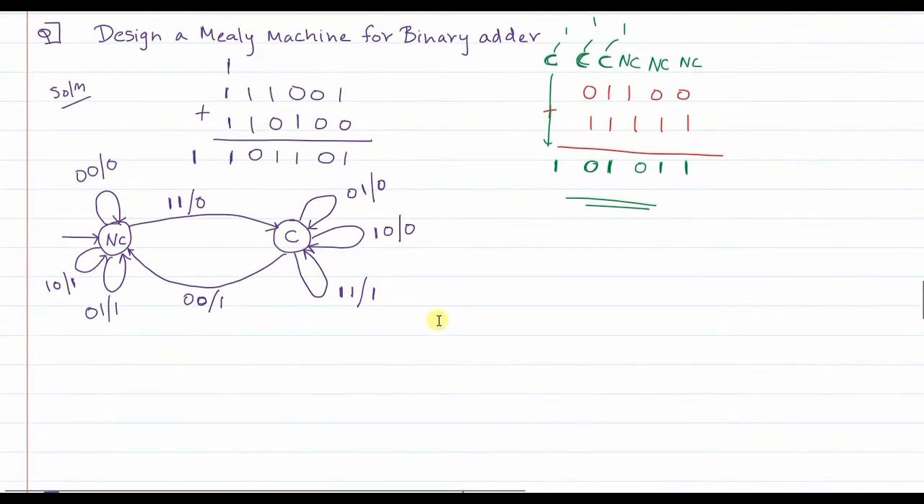Now if you want to convert this Mealy machine to a Moore machine, if you want to design a Moore machine in place of a Mealy machine, then instead of associating these outputs with the transitions, you will have to associate the outputs with the states, right? NC, no carry, and C, that is carry, plus the output.